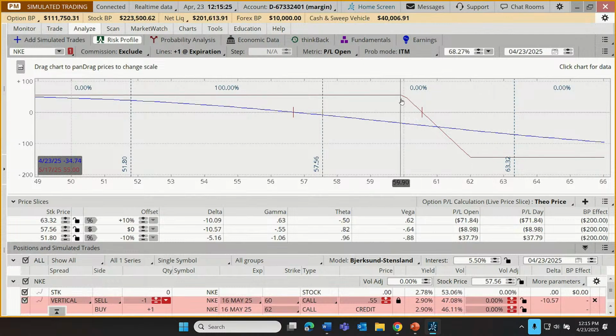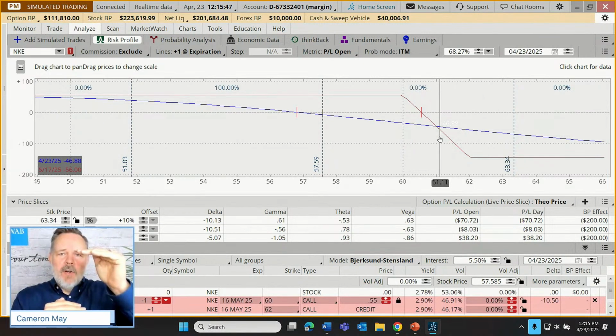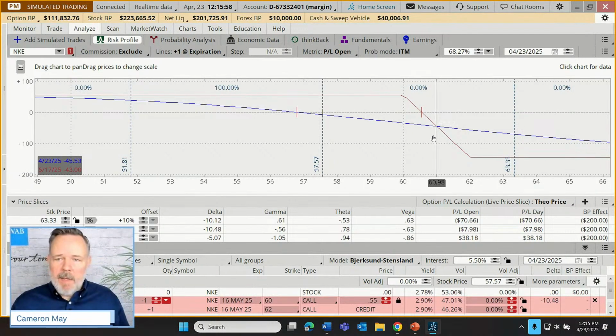Now, in between the $55 potential profit and the $145 loss, in other words between $60 and $62, we must not be at maximum gain, and we must not be at maximum loss. If I position my cursor, let's say at 61, that's in between. I didn't get it exactly on 61, that's okay, but that's in the middle of our vertical. At expiration, that doesn't produce max gain or max loss. Where I've positioned my cursor, it looks like we're at about a $56 loss. So it really depends on whether we're closer to our maximum gain or closer to our maximum loss.